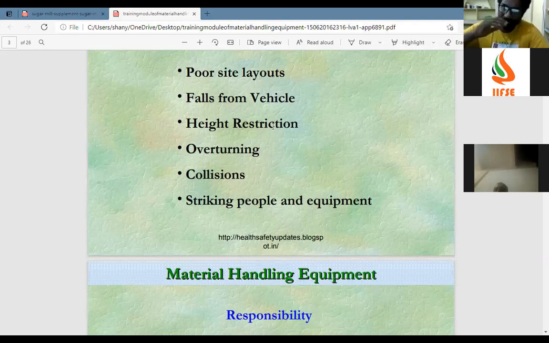If a crane is designed to reach 50 feet, but at 30 feet there is some obstruction, he cannot lift the boom of the crane more than that. I already told you, these are height restrictions.